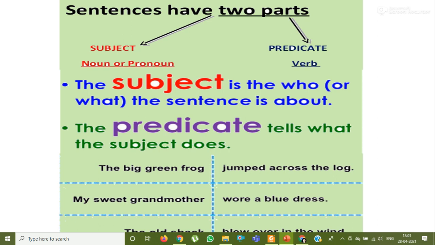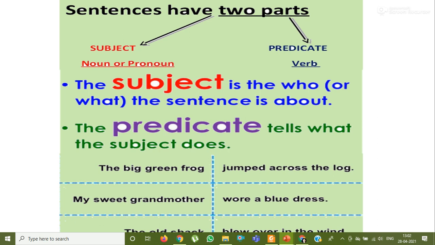Like here some examples are given. Okay, you can see here: the big green frog jumped across the log. So the big green frog. So this sentence is about whom? It is about the big green frog. So that is the subject. And jumped across the log. So what the frog does, jumped across the log. That is the action. So that will be the predicate.